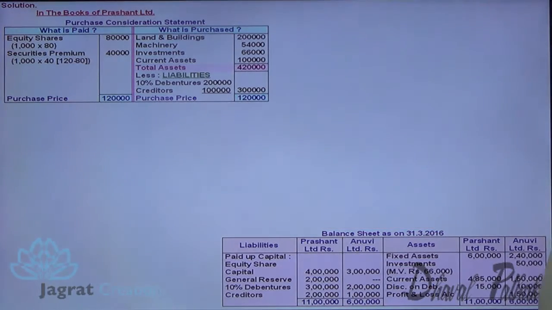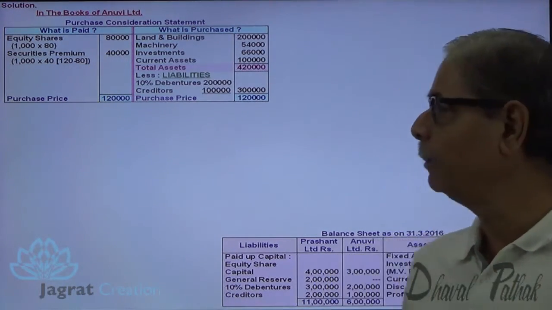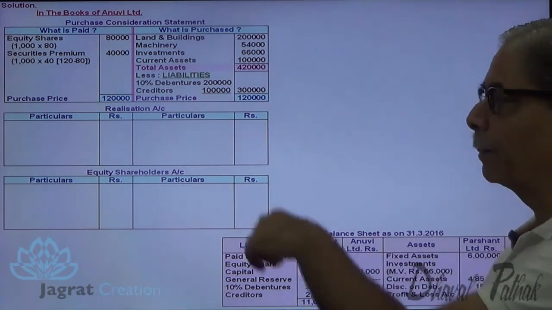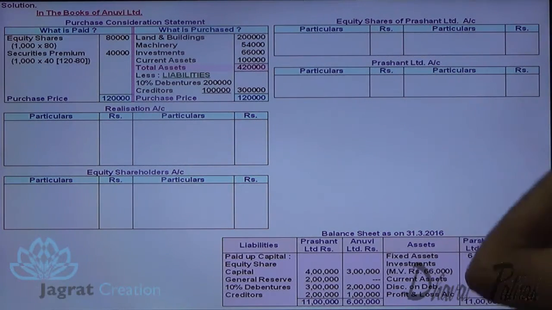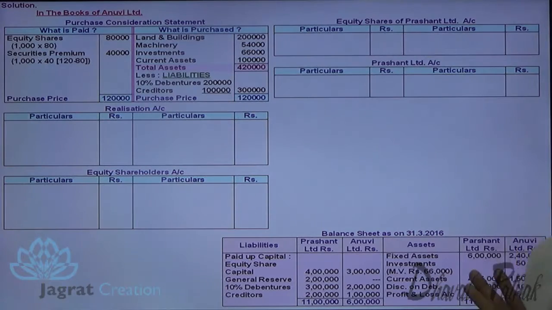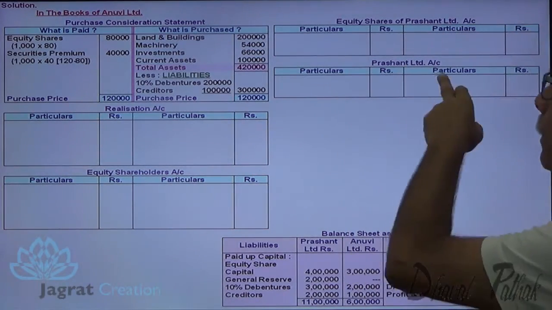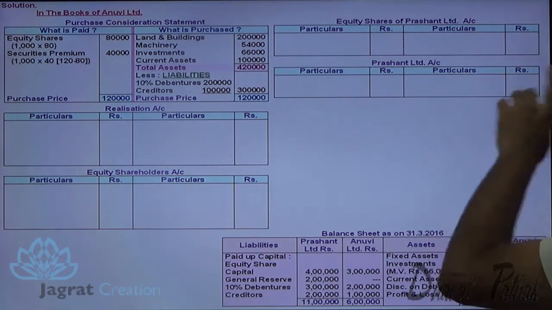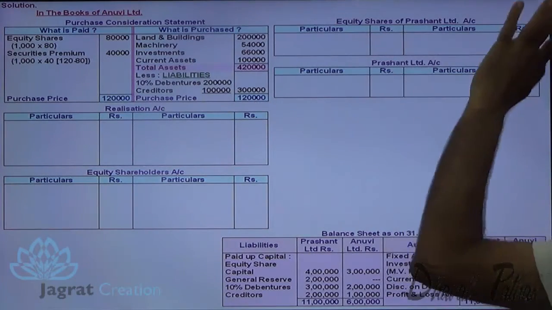I am required to prepare realization account, shareholders account, and equity shares of Prashant Limited account that I got in exchange. Prashant Limited is the purchaser to whom my business is given. So these are the various accounts that I have prepared.